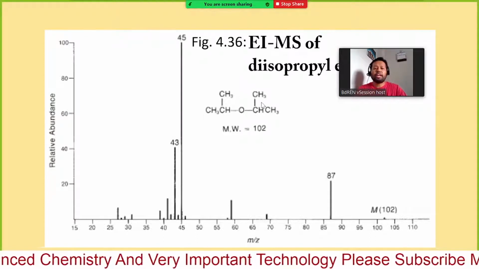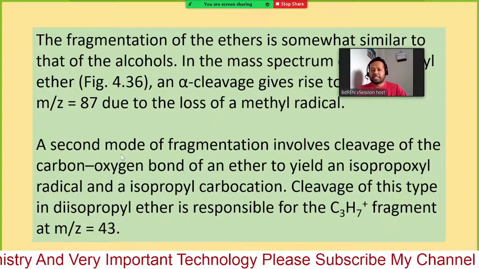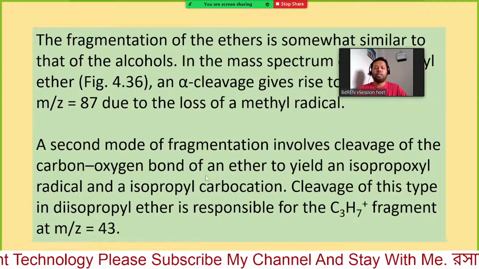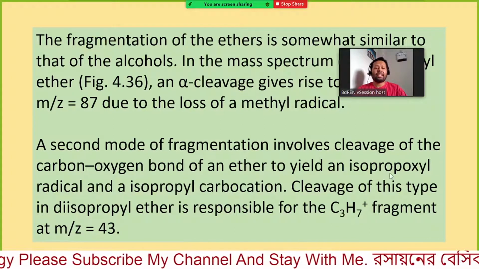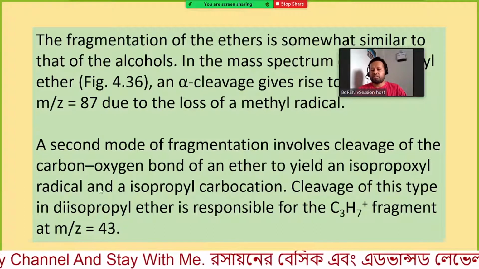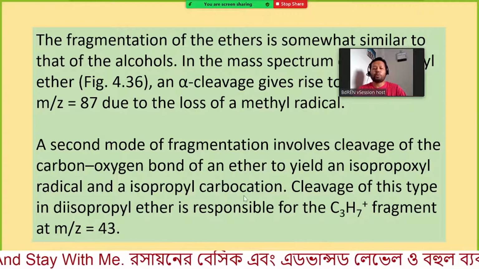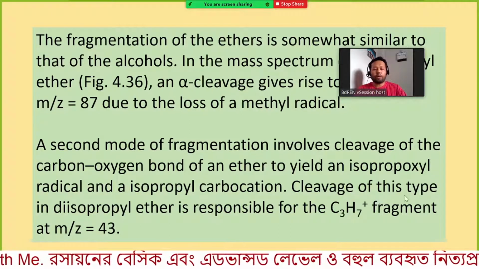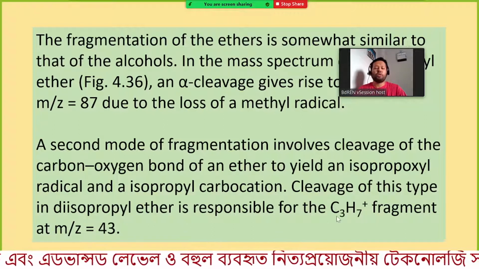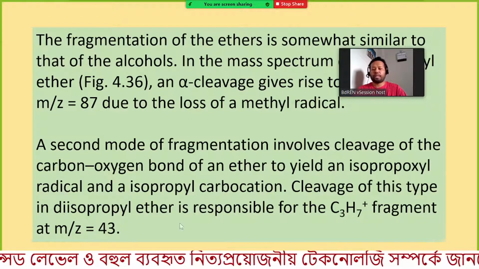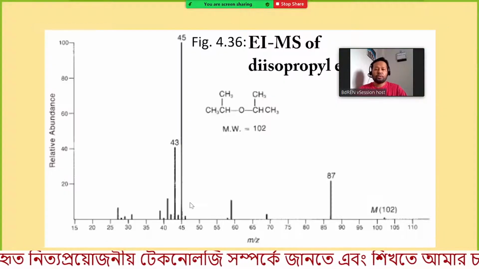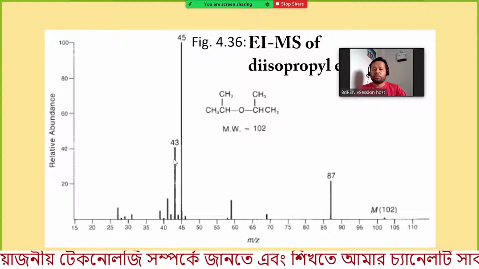So what is the mass for each fragment? A second mode of fragmentation involves cleavage of the carbon oxygen bond of an ether to yield an isopropyl radical and isopropyl carbocation. Cleavage of this type in diisopropyl ether is responsible for the C3H7+ fragment at m/z equal 43. So here you can see the signal corresponding to 43.